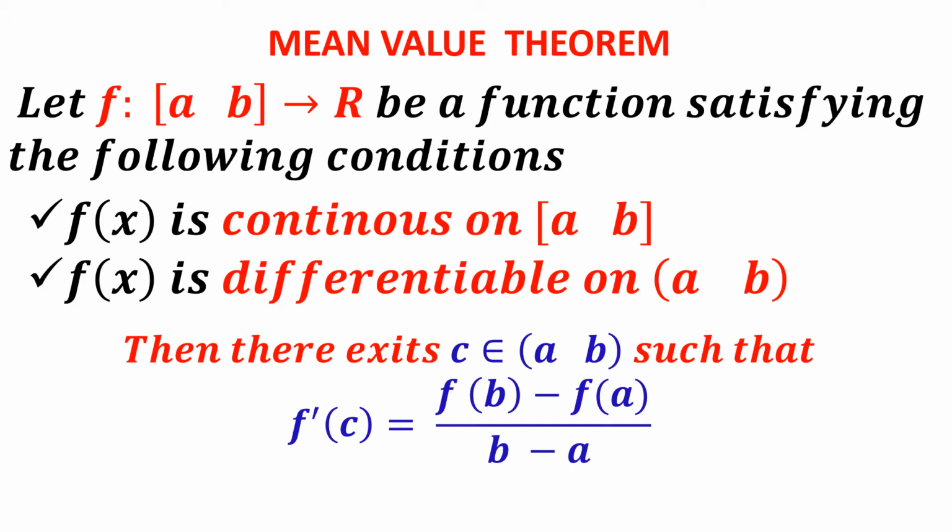Therefore, the mean value theorem will be checked in a given interval only. The interval will be given to you. We will check whether the function is continuous. We will check whether the function is differentiable. Then we will try to find the value of c and we will try to check whether it lies inside (a, b). Suppose the two conditions are satisfied, by the mean value theorem there will definitely be at least one c such that f'(c) is given by f(b) minus f(a) by b minus a.